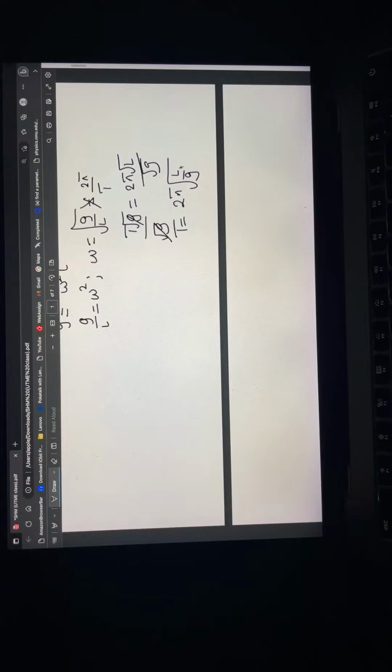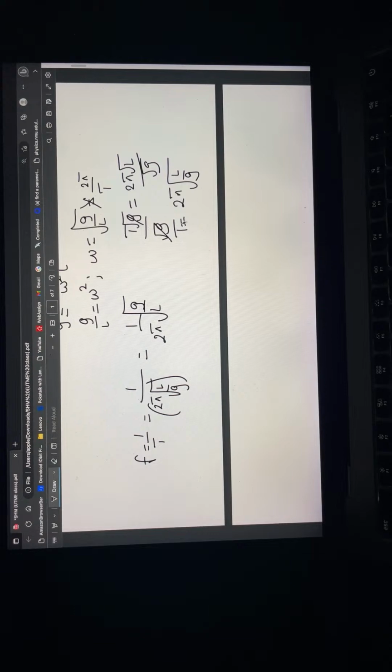This is the period of a simple pendulum. L is the length of the pendulum and G is acceleration due to gravity. Also, similarly, frequency is the inverse of period. So if frequency is the inverse of period, that would just be the inverse of 2 pi square root of L over G, which will then result into 1 over 2 pi square root of G over L. So this is the period of a simple pendulum, and this is the frequency of a body in simple pendulum.